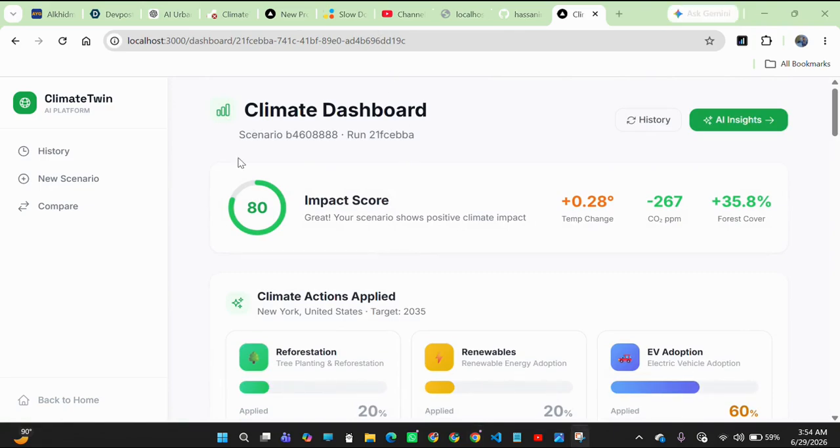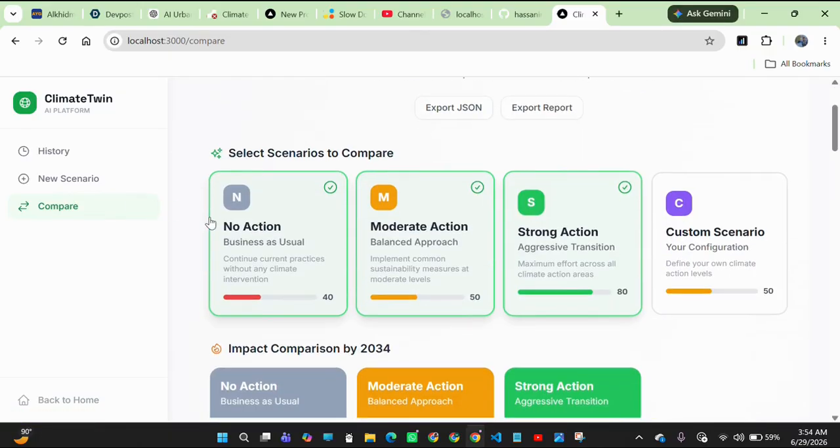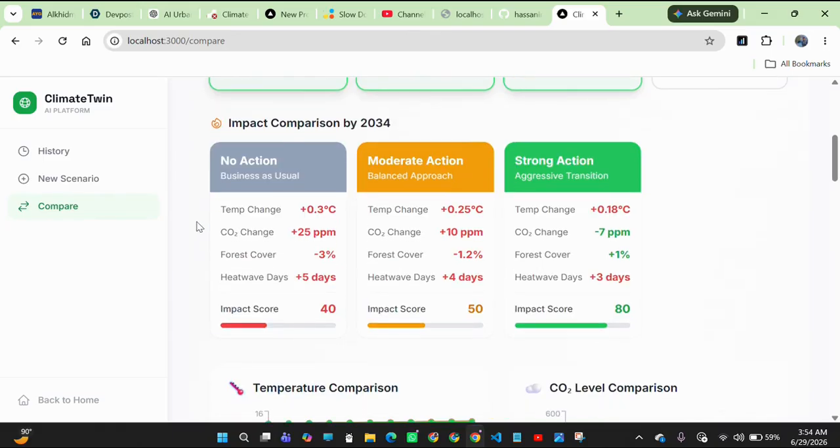With the interactive dashboard, we can compare different values for research purposes and to understand, if we do something today, what the impact of it will be tomorrow.